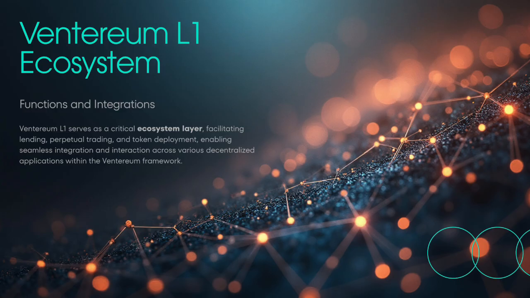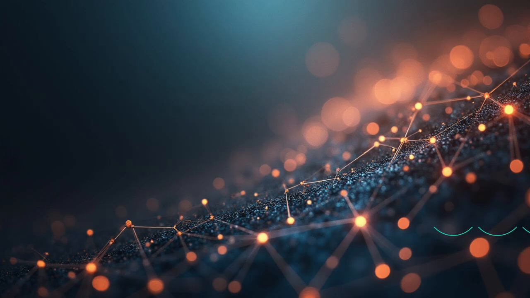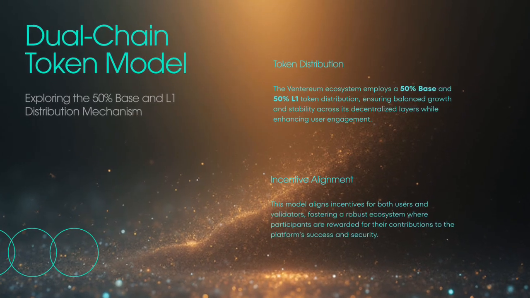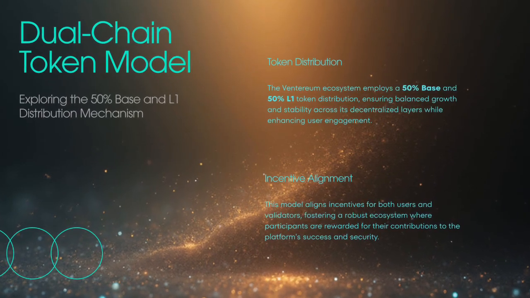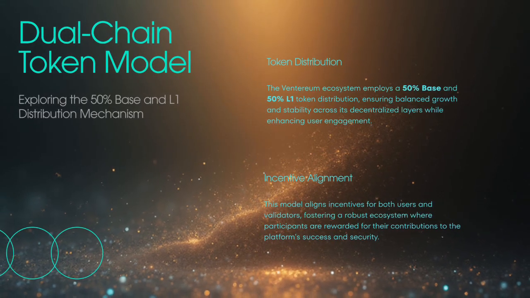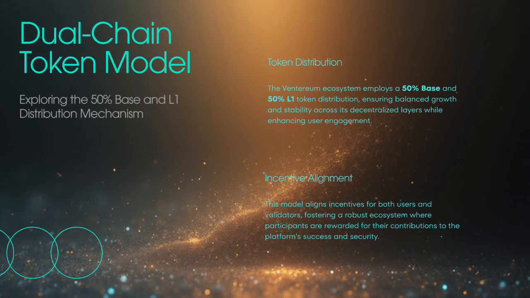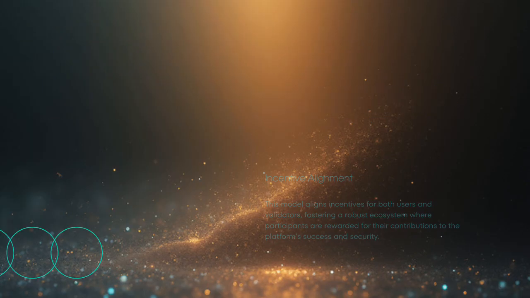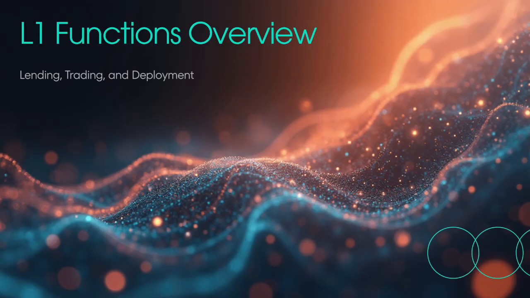VTC follows a controlled emission model, a maximum supply of 21 million, and a halving mechanism inspired by Bitcoin, but mapped to pool index instead of time. This keeps emissions tied closely to real adoption. Only assets with sufficient liquidity and risk profiles are approved for pool creation, enhancing user safety. Furthermore, token supply is balanced evenly between Base L2 and Ventereum L1 to optimize liquidity distribution and system efficiency.